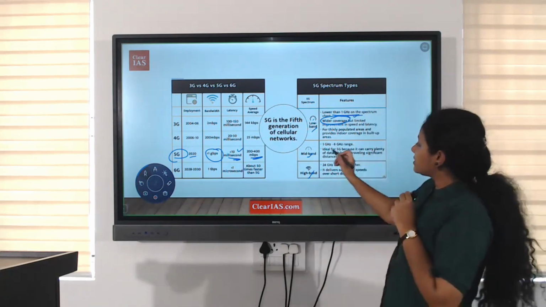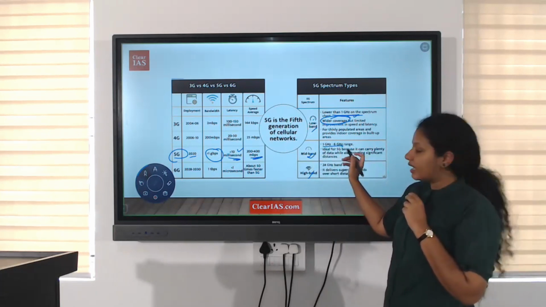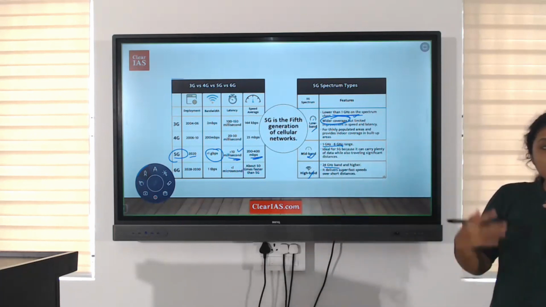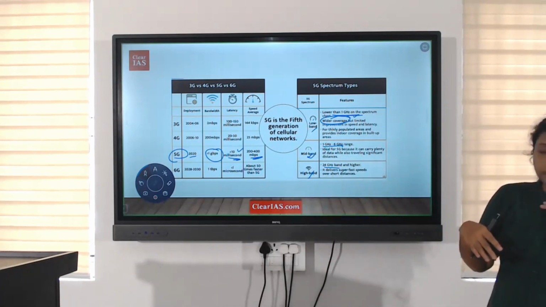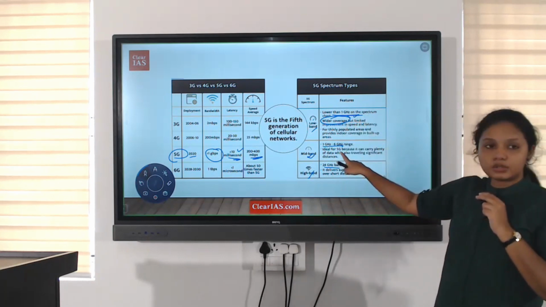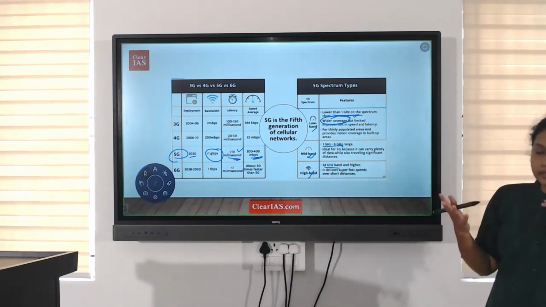When we consider the mid band, it will be 1 to 6 gigahertz. Above 24 gigahertz is the high band range. This is the frequency in which it works. Lower than 1 gigahertz is low band, 1 to 6 is mid band, and 24 gigahertz and above is high